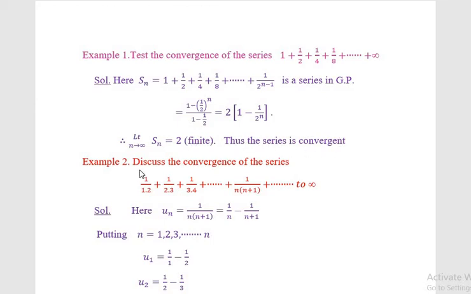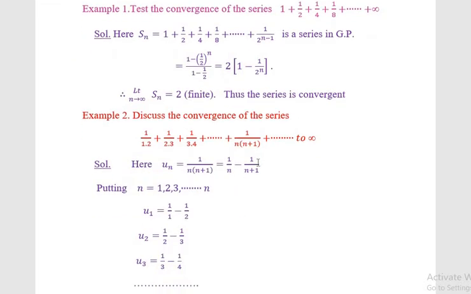Example 2: discuss the convergence of the series 1 by 1 into 2 plus 1 by 2 into 3 plus 1 by 3 into 4 plus and so forth plus 1 by n into n plus 1 plus and so forth up to infinity. The solution: here the nth term of the series is 1 by n into n plus 1, and it can be written as 1 by n minus 1 by n plus 1.